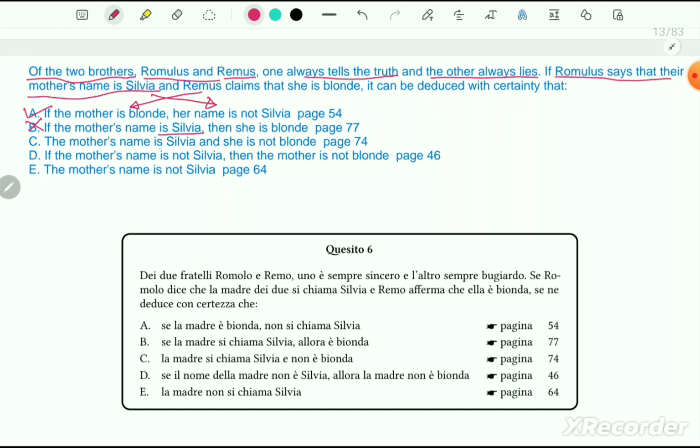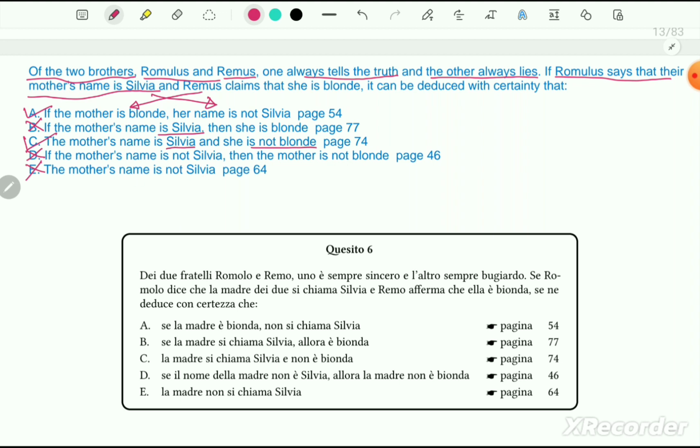Option C, the mother's name is Sylvia and she is not blonde. Okay, in this case, let's say Romulus is correct, then Remus is the liar. This can also be the answer. Option D, if the mother's name is not Sylvia, then the mother is not blonde. So both brothers cannot be lying together. Option E, the mother's name is not Sylvia. This is also not a complete sentence.